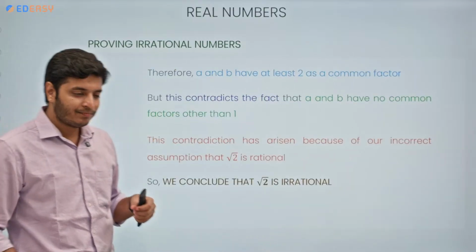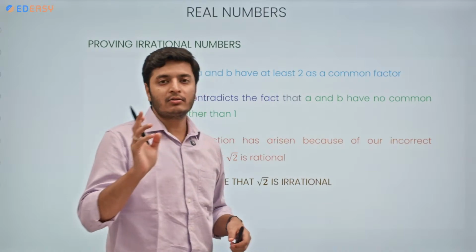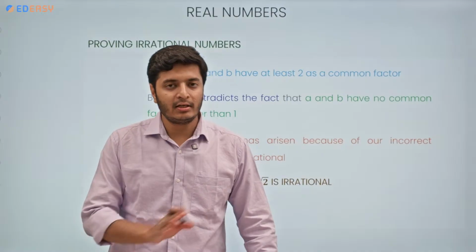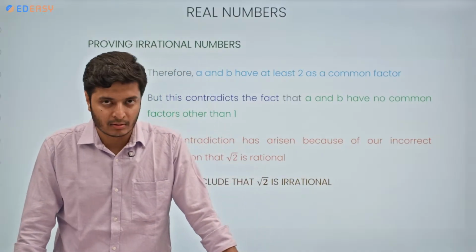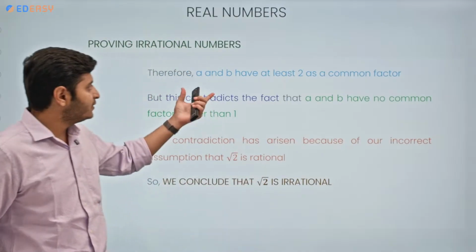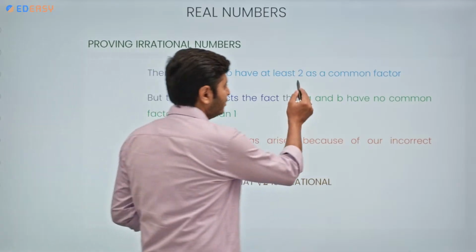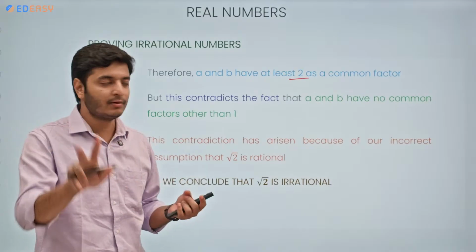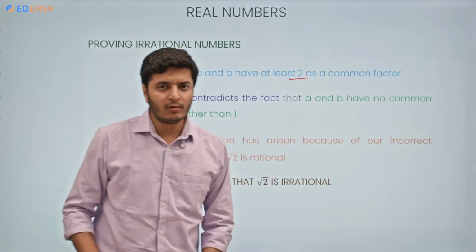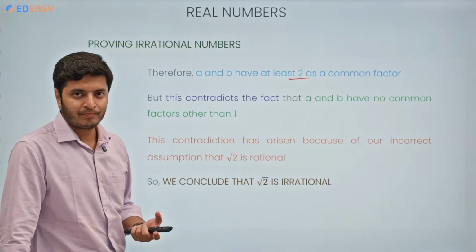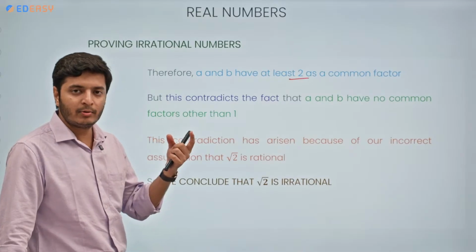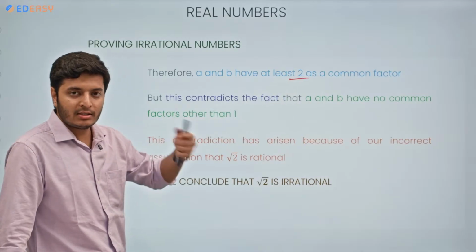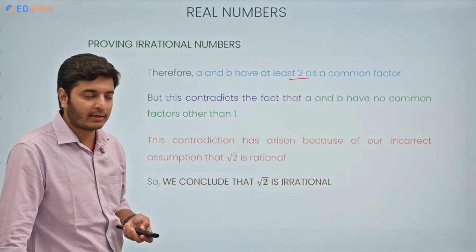But remember, initially we assumed that a and b are co-primes, that there is no common factor other than 1 between them. But here we can see that at least one more common factor is there, that is 2. Other than 1, there is one more common factor, 2. But how can this be possible? If we are considering a and b to be co-primes, how can we come to this situation where they have one more common factor?